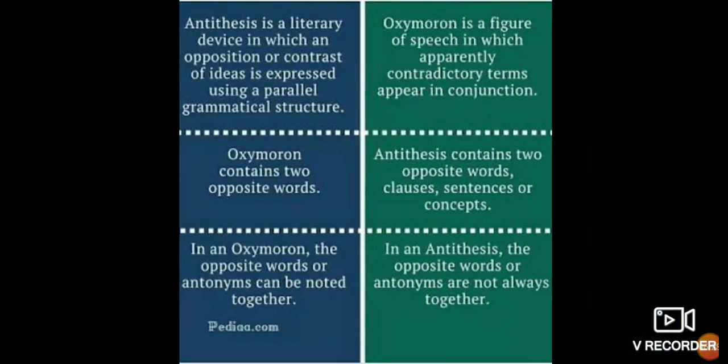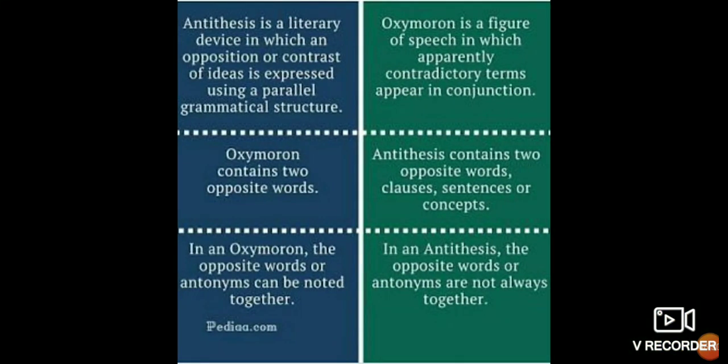Okay. Now see, antithesis and oxymoron. I will teach you antithesis also, but let me tell you before that, there are many similarities, so there is much confusion. So what is oxymoron and what is antithesis? Now I think it is clear to you all, what is oxymoron? Oxymoron is a figure of speech in which apparently contradictory terms appear in conjunction.